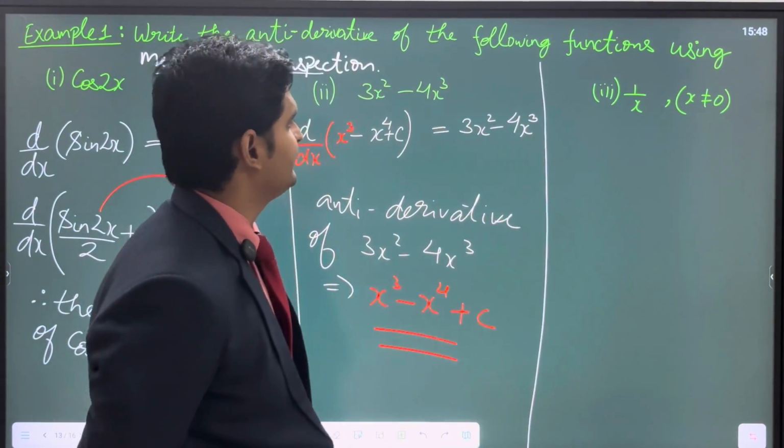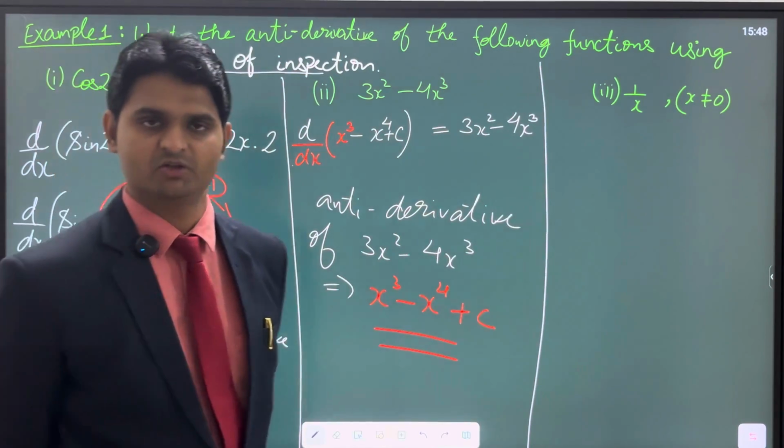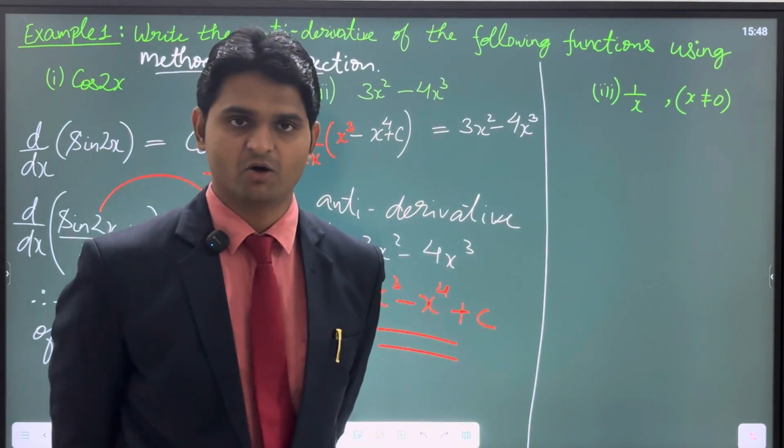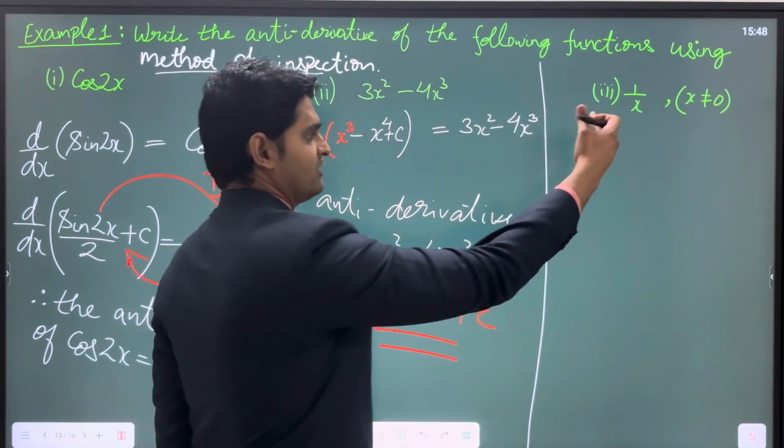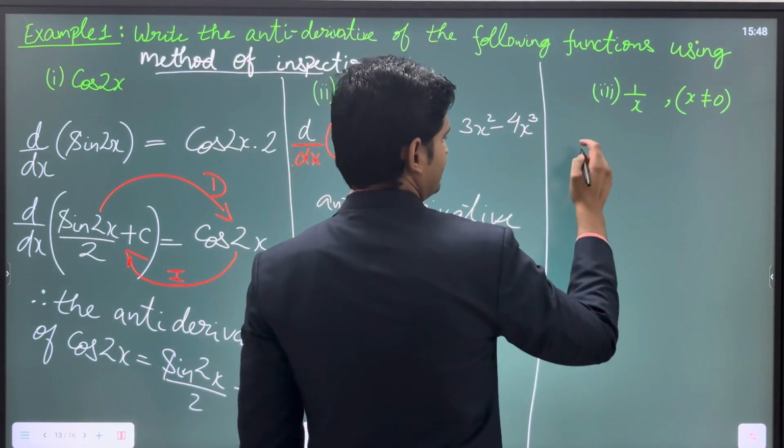So the antiderivative you have to find for 1 upon x. Although we very well know, we can write it as log x directly. But yes, you cannot use the direct formulas. You have to use in terms of differentiation.